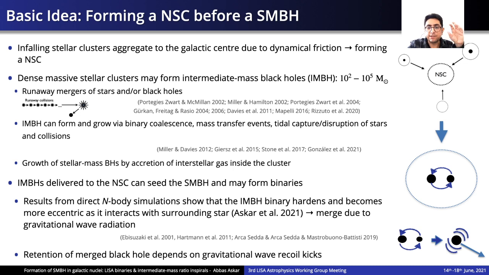The retention of the merged black hole will depend on the recoil kick which the black hole receives following the merger. If this recoil kick is less than the escape speed of the nuclear star cluster, then the merged black hole can be retained in there, and then it may grow on to become a supermassive black hole.